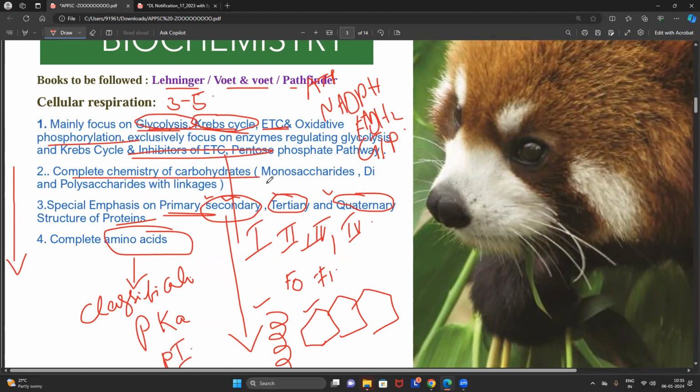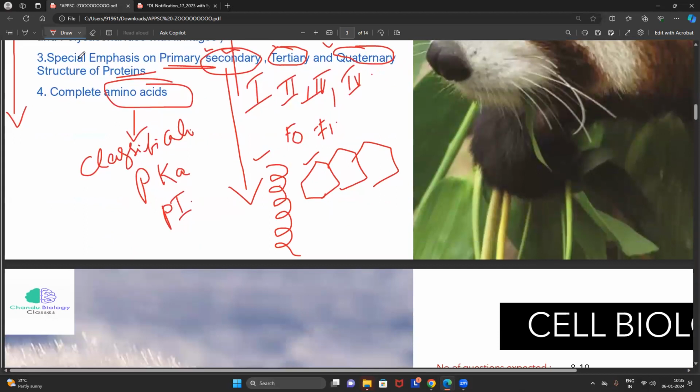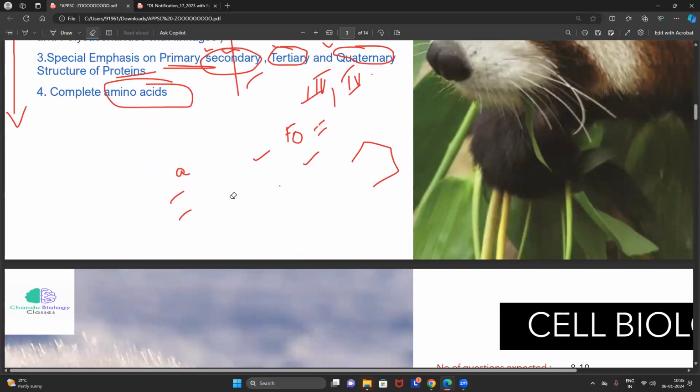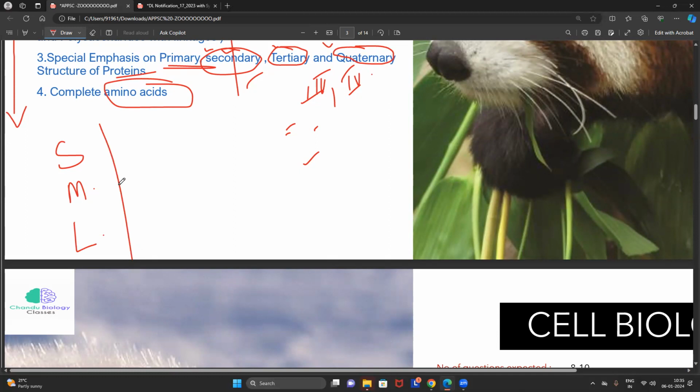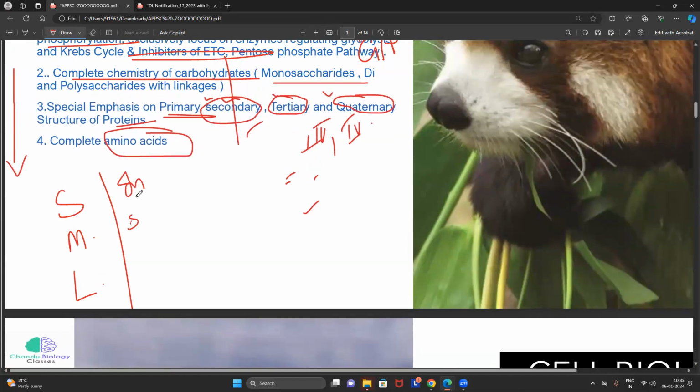Then chemistry of carbohydrates, it is a very easy topic. Questions also come very short, but the only point is that you have to remember the maximum amount of information. You have to focus on classification of disaccharide. An example, the major linkages between some of the disaccharides, such as sucrose, maltose, lactose, and very important polysaccharides such as inulin, starch, glycogen, cellulose, cellobiose.